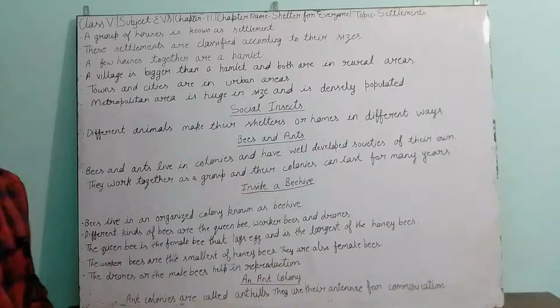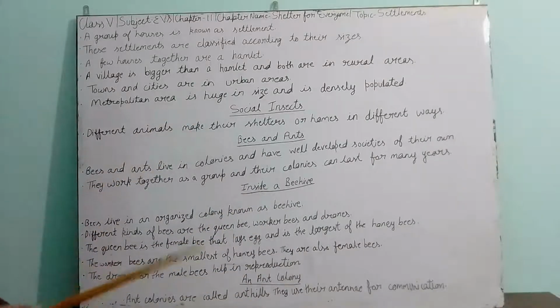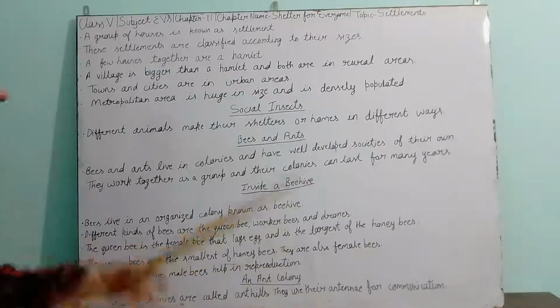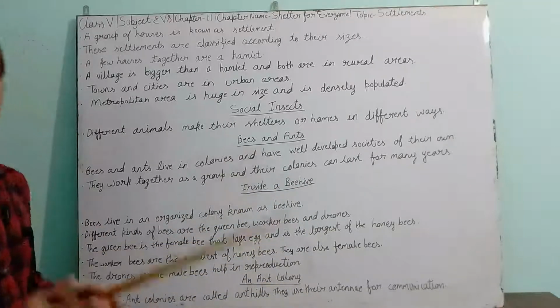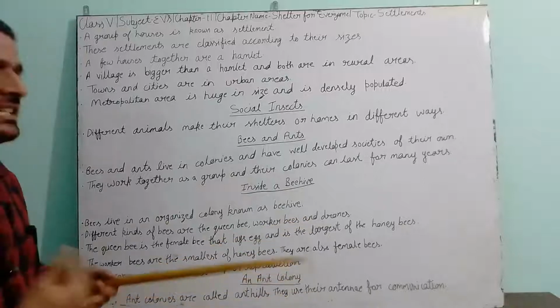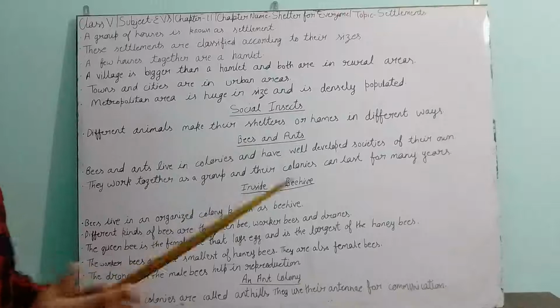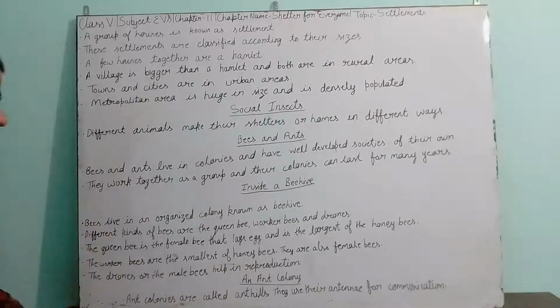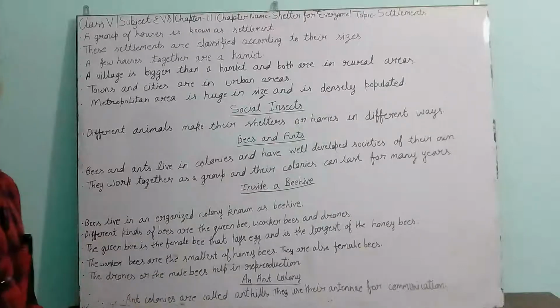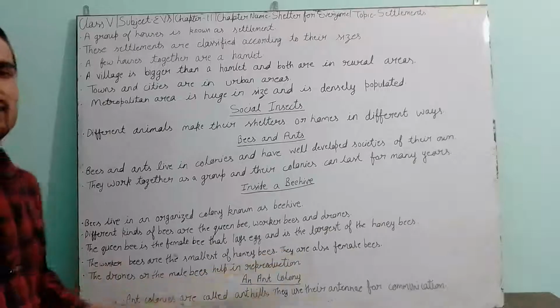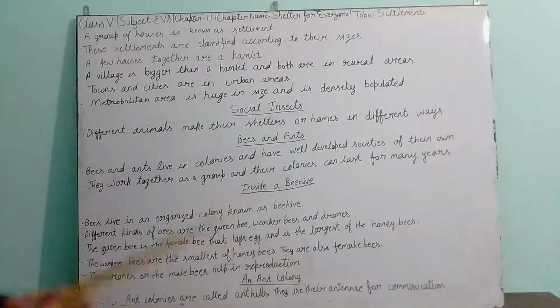In the beehives, you see that all the bees are different and different bees are allotted different work, according to their capacity and their responsibilities. Same as inside the ant hills, the ants are also present. The different ants are also doing different work. They have different tasks. They also have different rooms.